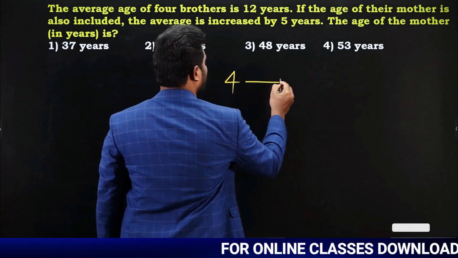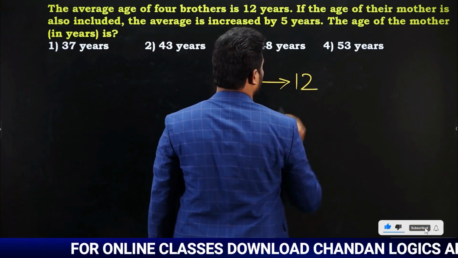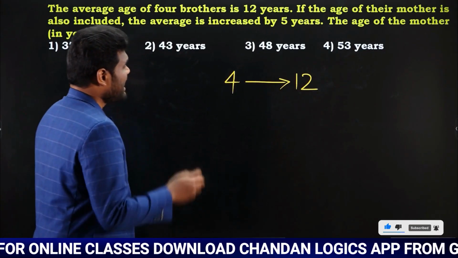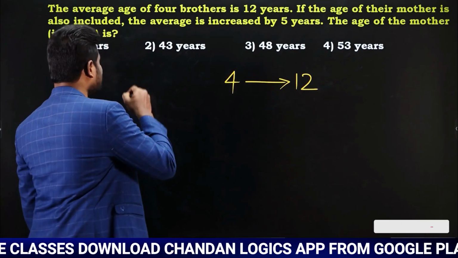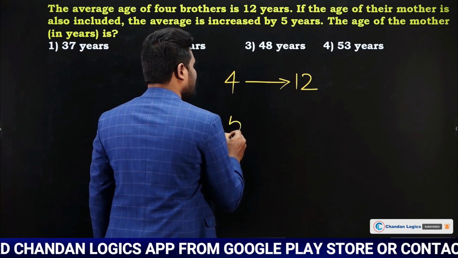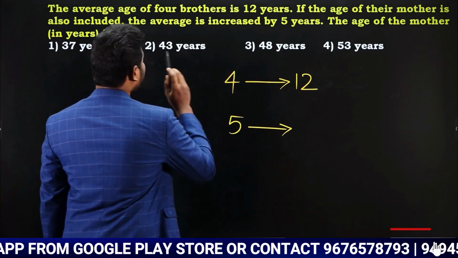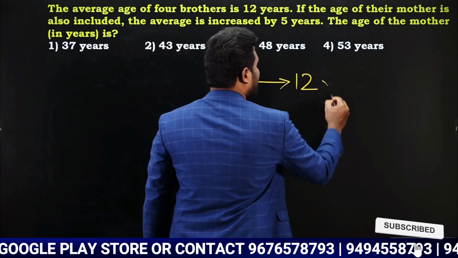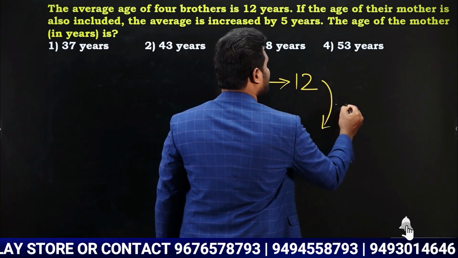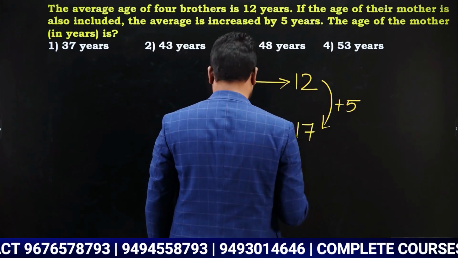Now these 4 brothers average age is 12 years. Now it is saying if the age of mother is included, that means 1 extra, and the average increases by 5 years. Increased by 5 years means initially it is 12, and when increased by 5, the new average is going to be 17.